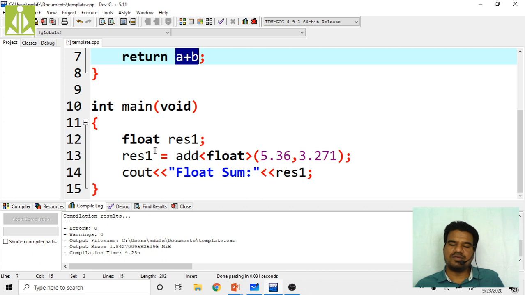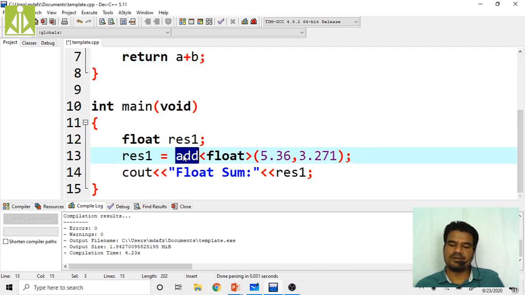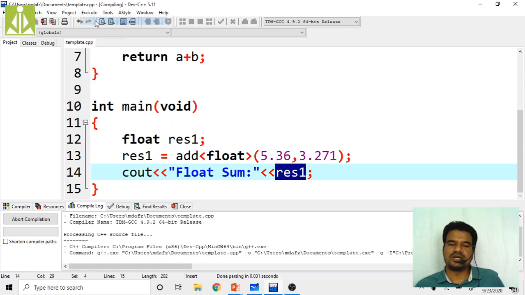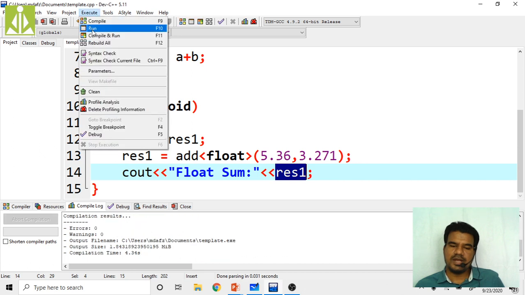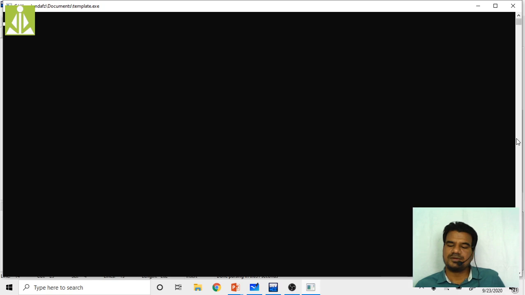That float result will get stored, because whatever you return from here will come over here and be stored inside this result1, and that will be printed using this cout on the output screen. Quickly go and check. Okay, successfully compiled. Now you see the result. You will get the precision also, decimal points also added.